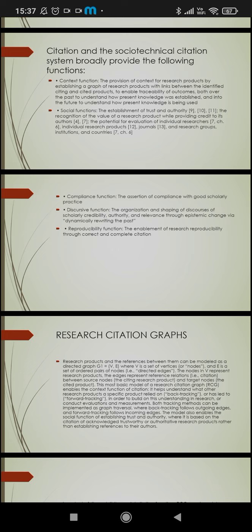Discursive function. The organization and shaping of discourses of scholarly credibility, authority, and relevance through epistemic change via dynamically rewriting the past. Reproducibility function. The enablement of research reproducibility through correct and complete citation.